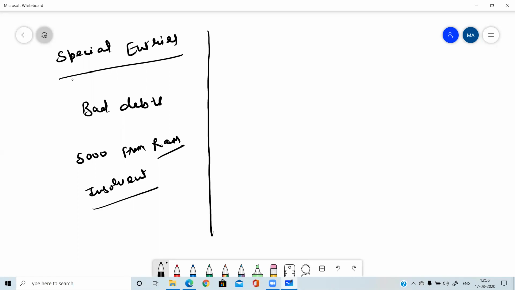Insolvent means he was not able to pay the money. It was mentioned in the question that he was able to pay only 60%.